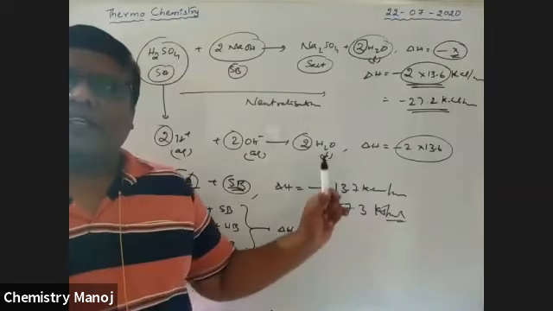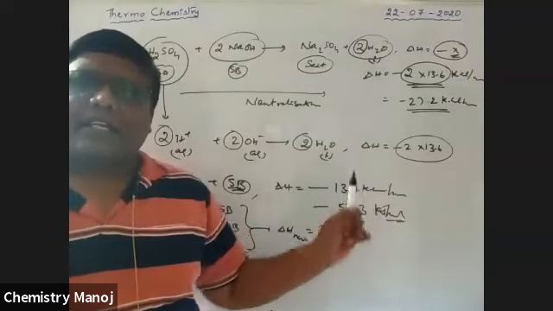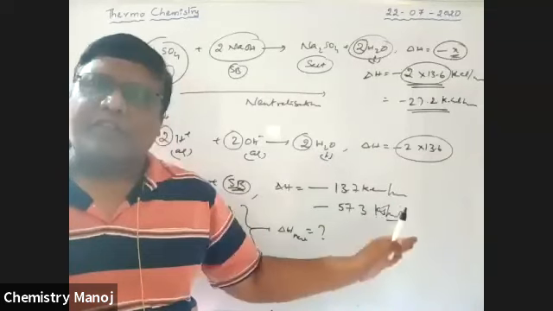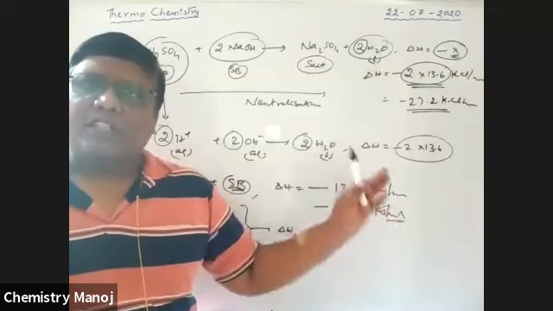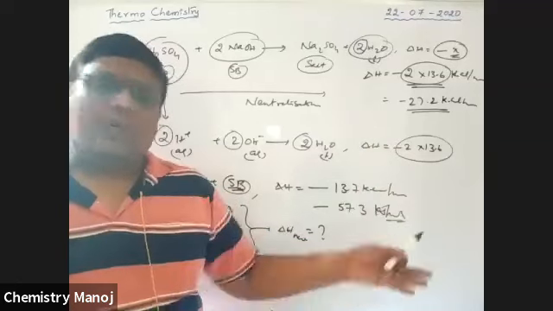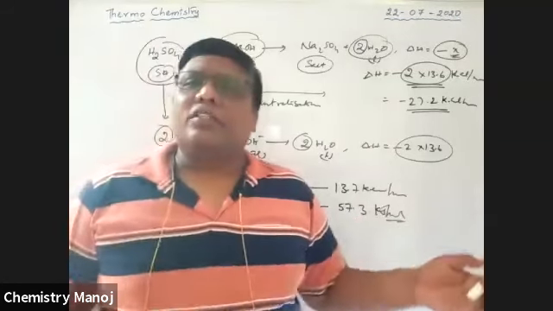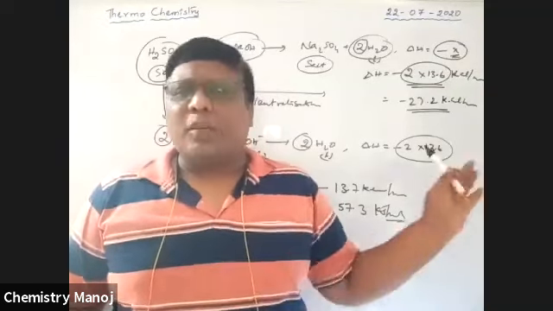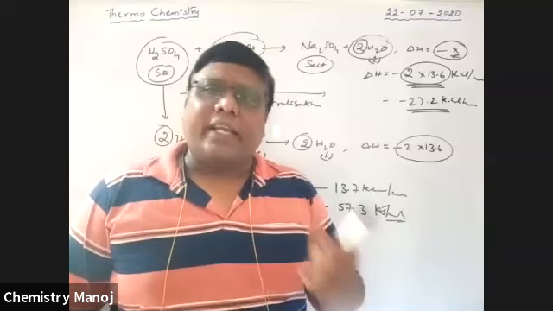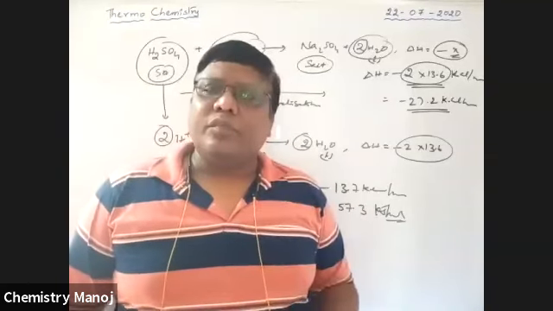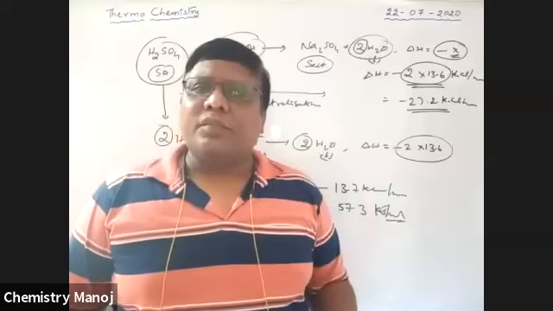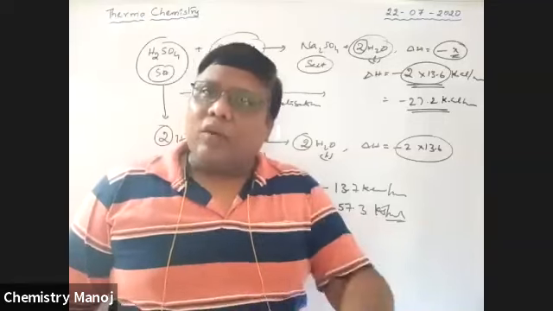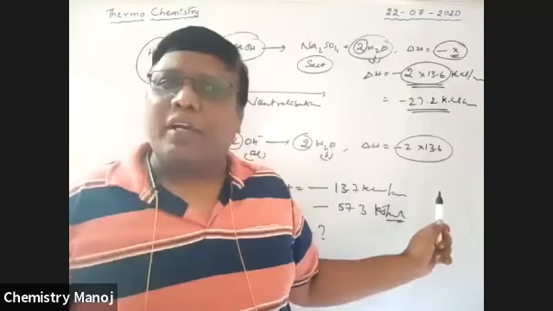Whenever a strong acid reacts with a strong base, the released energy is always minus 13.7 kilocalorie per mole, or minus 57.3 kilojoule per mole. But naturally, a strong acid or strong base may or may not react in that way. If it reacts, there is a fixed case. If not, maybe a weak acid and strong base may react, or a weak base and strong acid, or a weak acid and weak base may react.